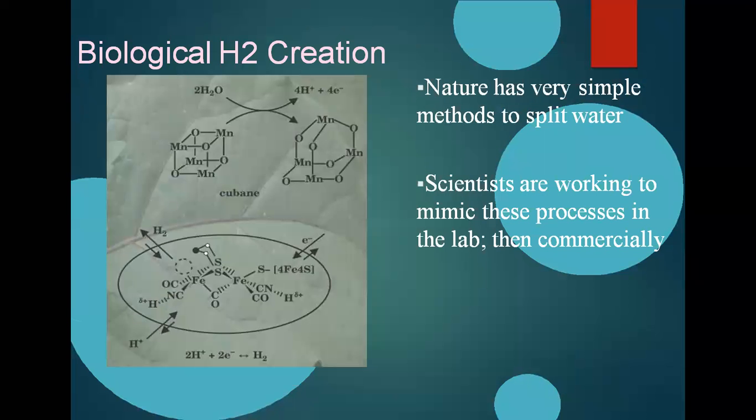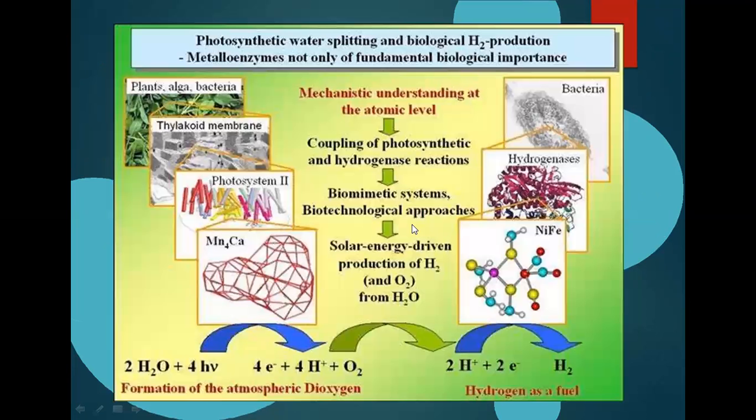Next is the biochemical H2 creation. So there is a very simple method to split water. This is the process where two hydrogen ions accept two electrons and form hydrogen. Okay, and this is like the reaction where H2O breaks down into hydrogen and oxygen, and what happens? Four H+ plus four electrons produce hydrogen again. Okay.